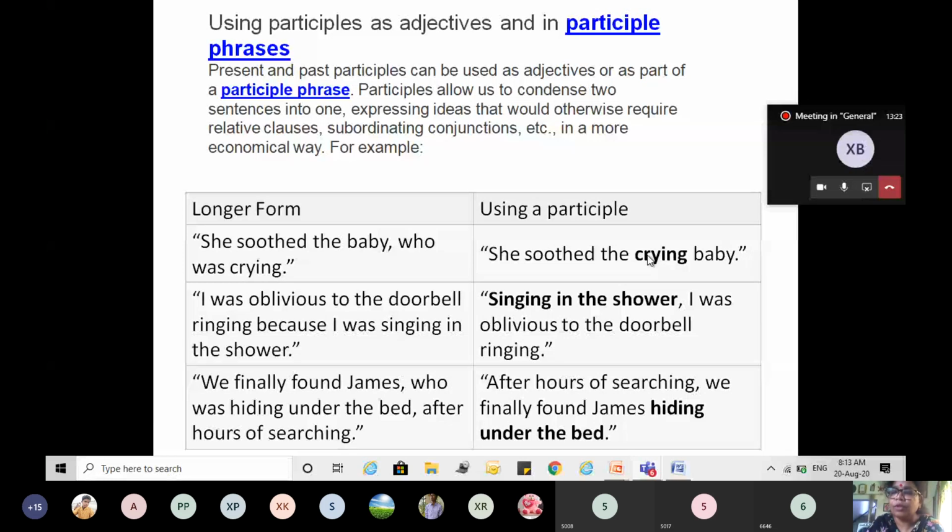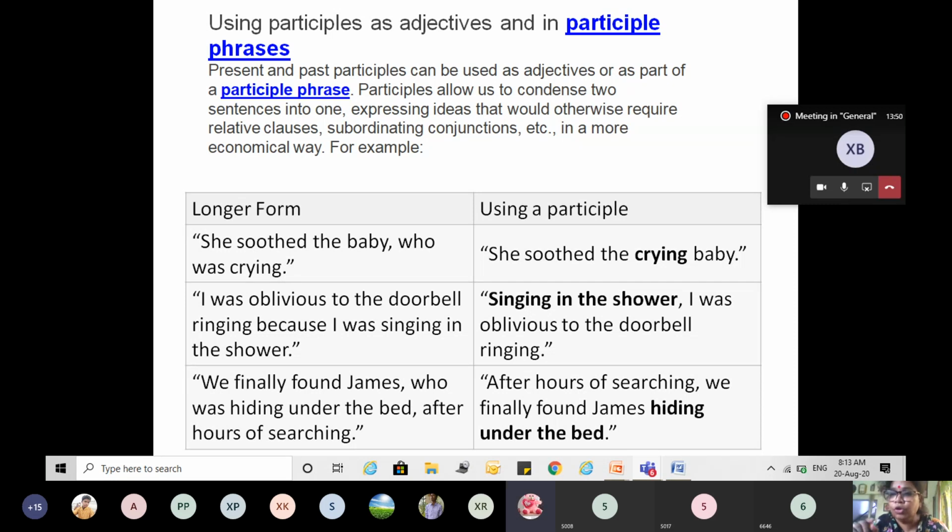Okay. Now, let us compare the participle with gerund. She soothed the crying baby. Here the action has been performed by the baby crying. The baby was crying. Okay. When we use gerund, we say the walking stick of my grandfather. Is the stick walking?